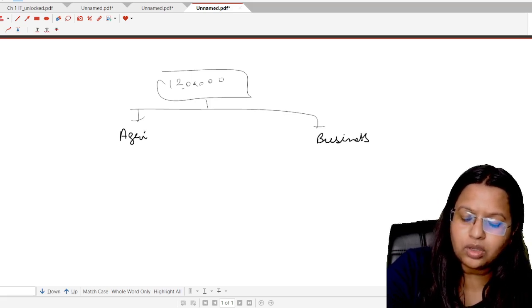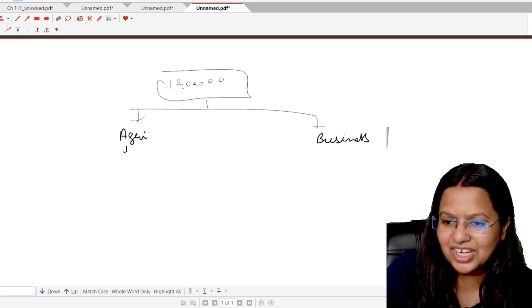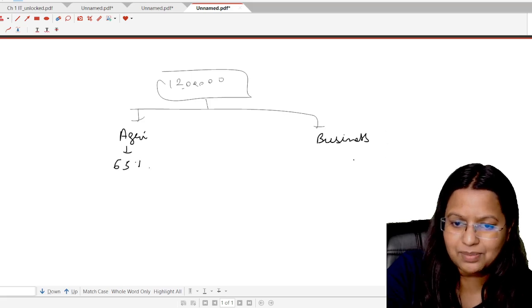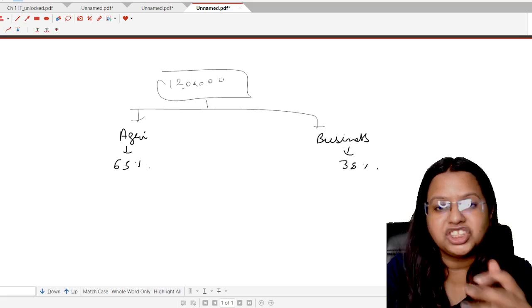What is the ratio? Can anyone tell me? Please tell in the comment section. Okay. Agricultural part is 65% and the business part is 35%. This is the predefined ratio for the rubber plant. Okay, you can't change it.